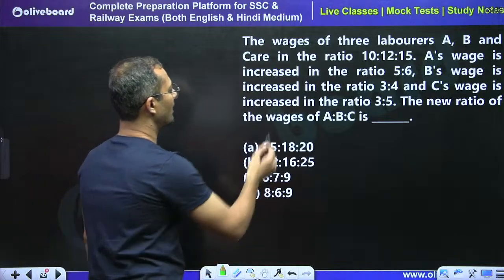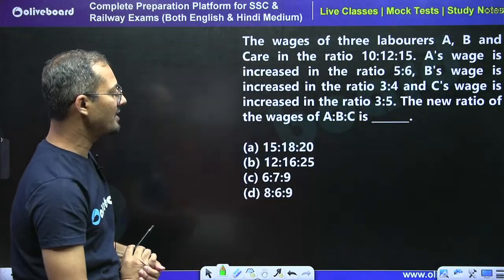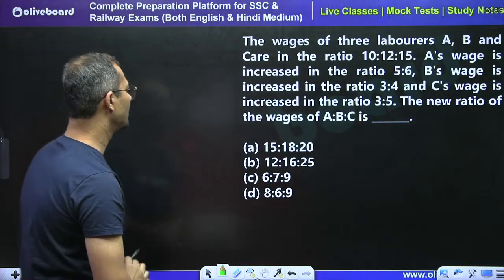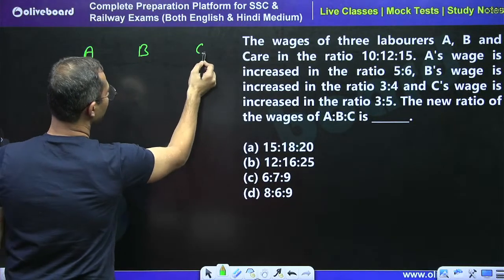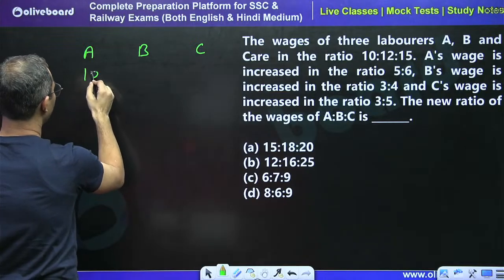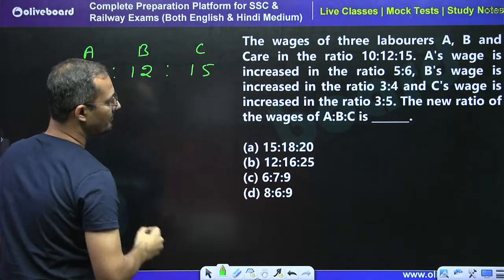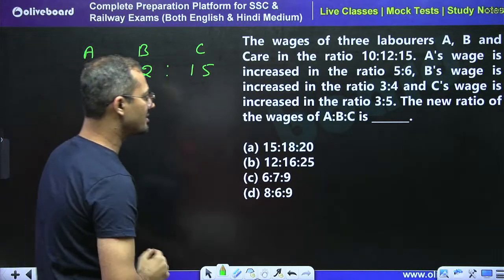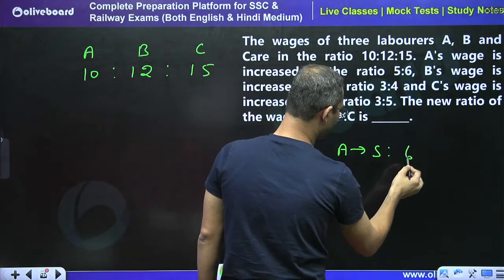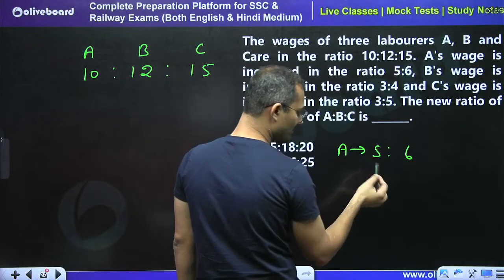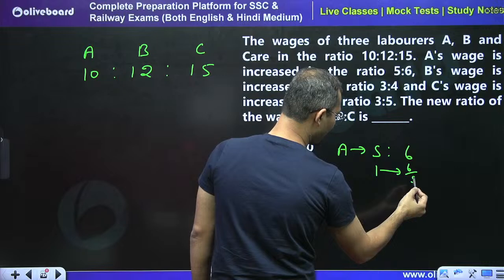The wages of three laborers A, B and C are in the ratio 10:12:15. Simple. Now A's wage is increased in the ratio 5:6. So we can say that the previous 1 unit has now become 6/5, right?